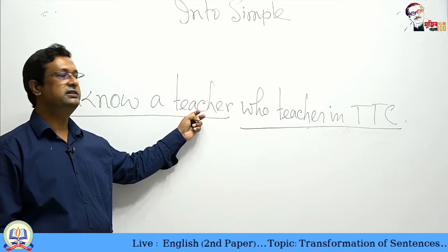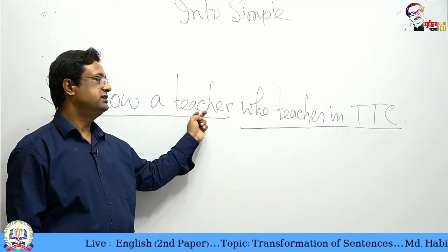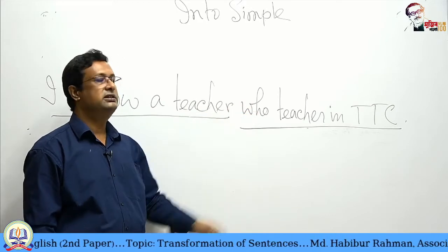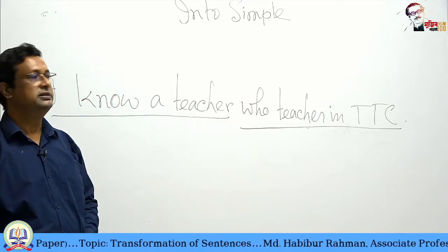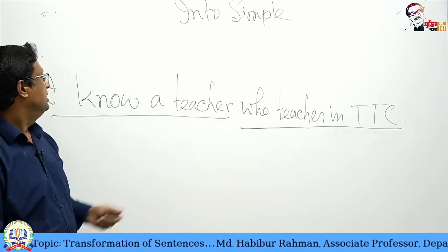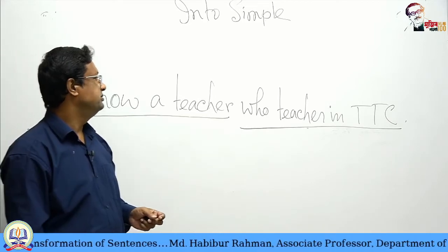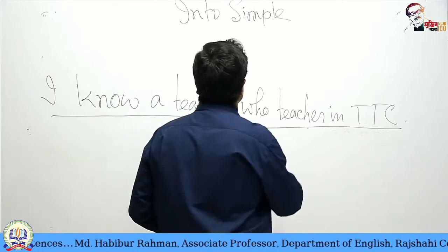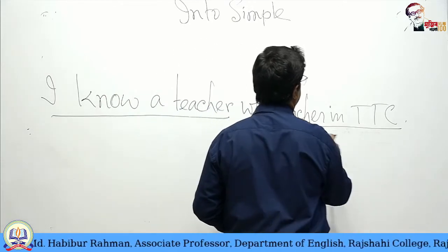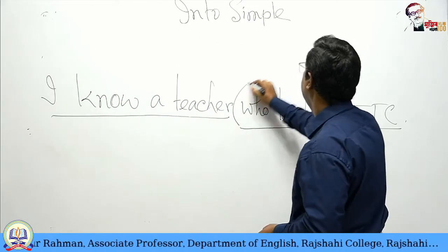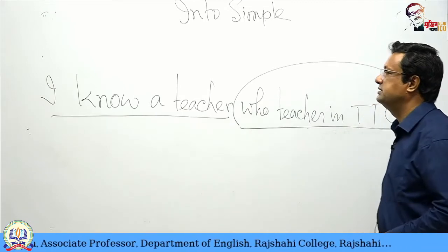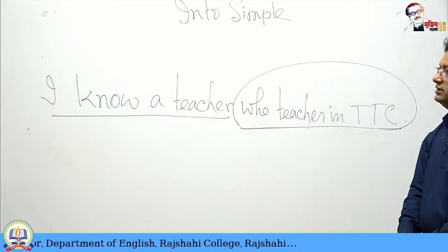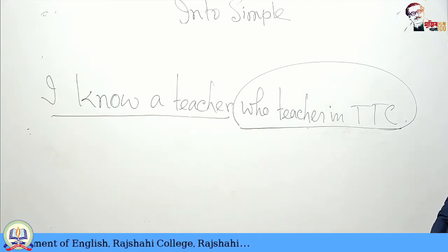Teacher is the antecedent, the previous noun with which this relative pronoun is related. So who teaches in TTC, this part will be changed. The main clause, I know a teacher, will remain the same.